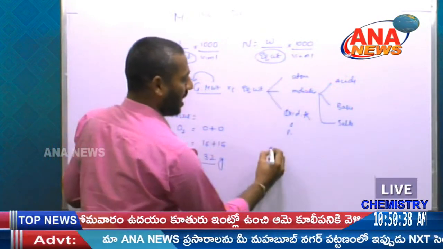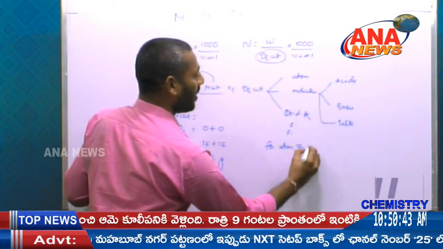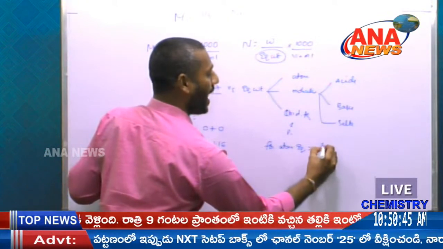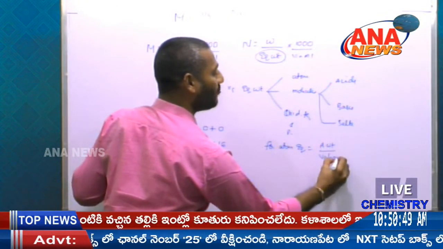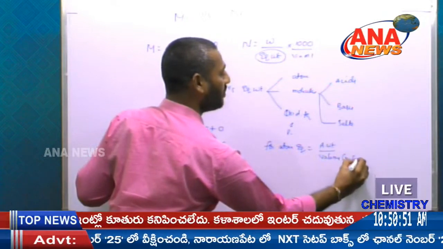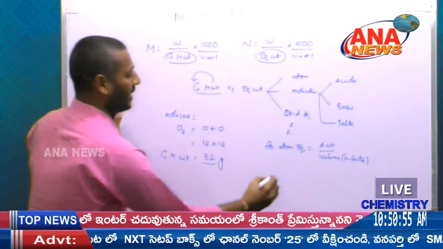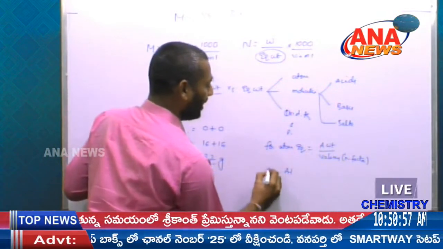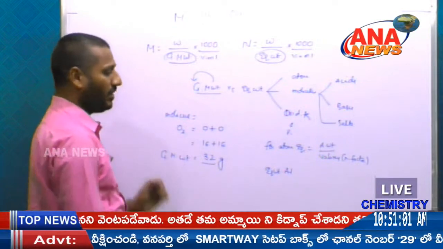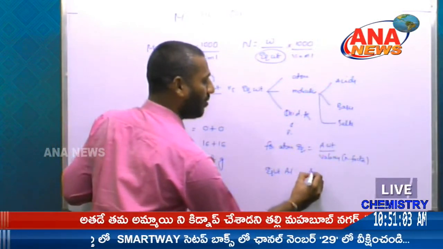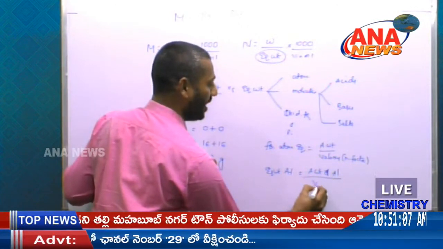For atoms, equivalent weight is equal to atomic weight by valency or n factor. The n factor is the valency, or acidity or basicity, whatever applies. Take aluminium as an example: the equivalent weight of aluminium is equal to the atomic weight of aluminium by valency.